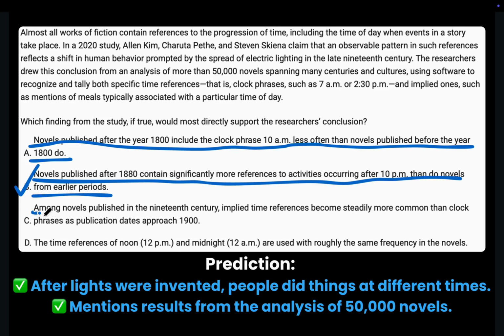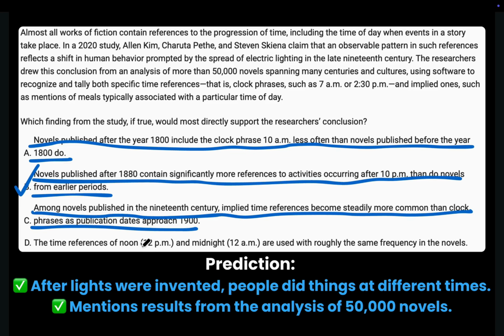Choice C. Among novels published in the 19th century, implied time references become steadily more common than clock phrases as publication dates approach 1900. Just like choice A, mentioning implied time references does not clearly show that people started doing things at different times, meaning this choice is also wrong.